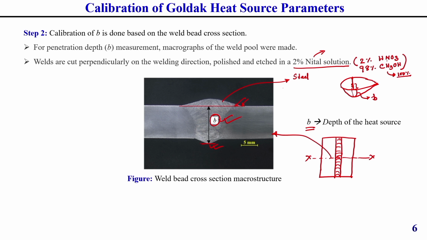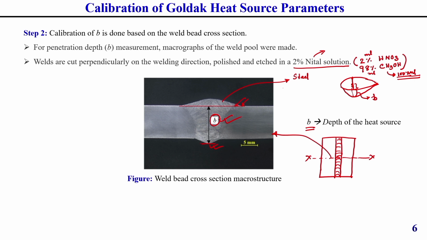If it is 100 ml of nital solution, then there will be 2 ml of HNO3 and 98 ml of methanol. So, a total of 100 ml of nital solution can be made using this method. This nital solution is generally used to see this cross section, you should keep this in mind.